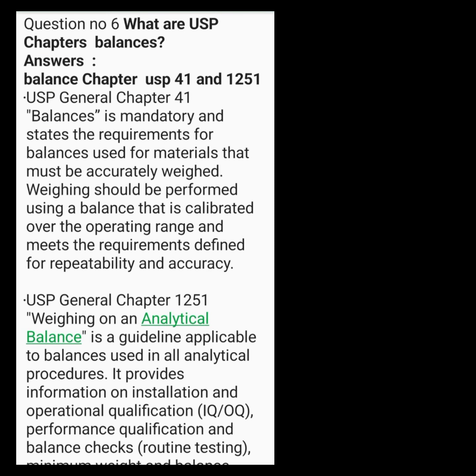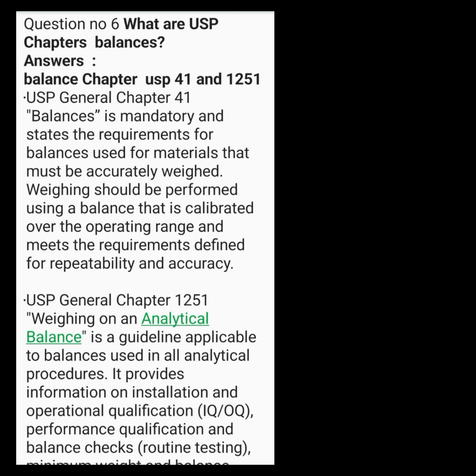Question number 6. What are the USP chapters for balances? Answers: USP chapters 41 and 1251. USP General Chapter 41, Balances, is mandatory and states the requirements for balances used for materials that must be accurately weighed. Weighing should be performed using a balance that is calibrated over the operating range and meets the requirements defined